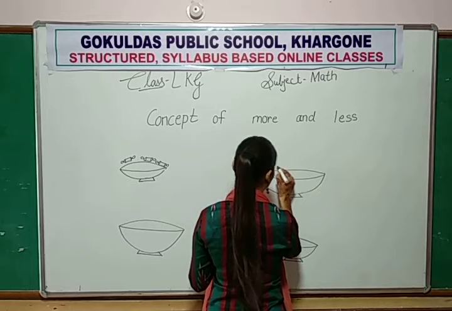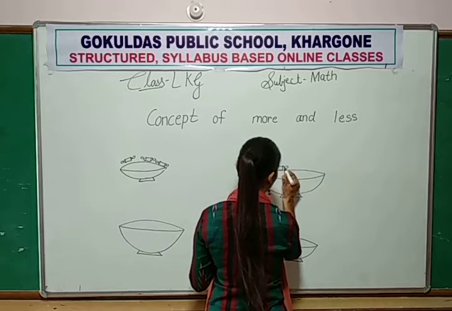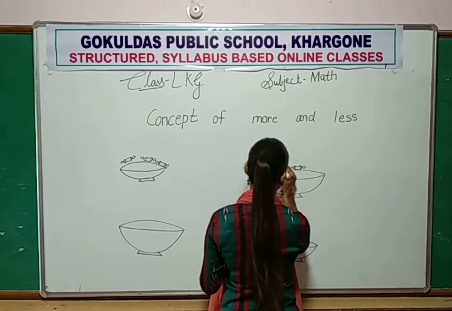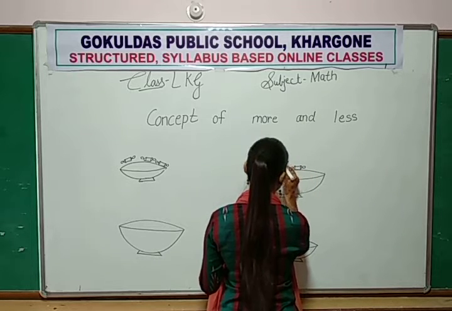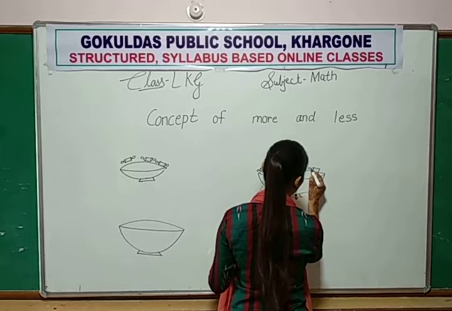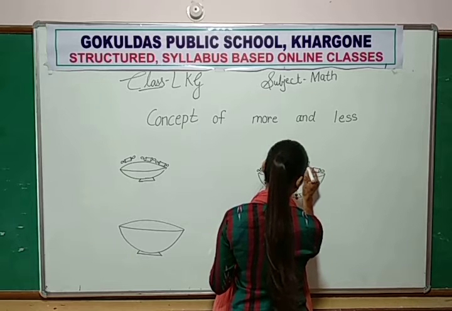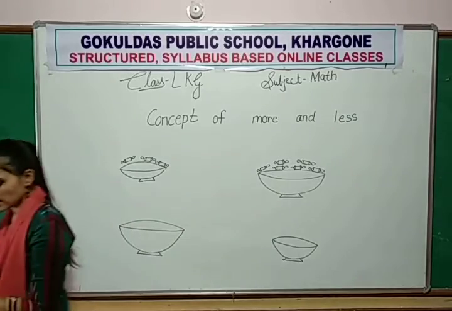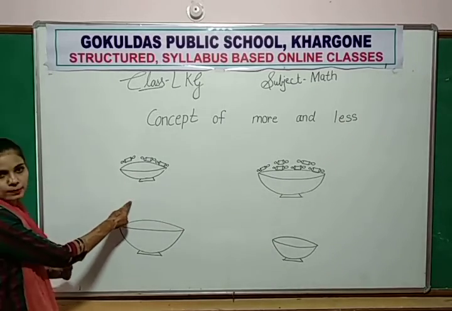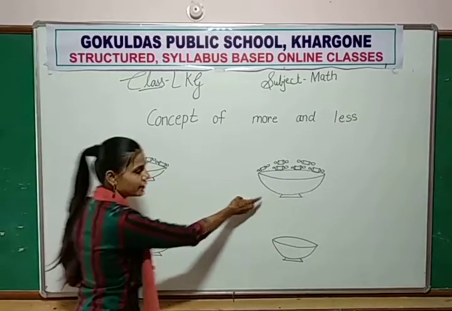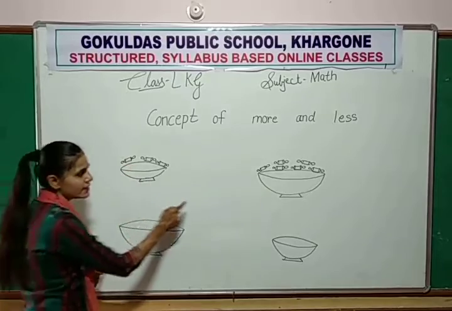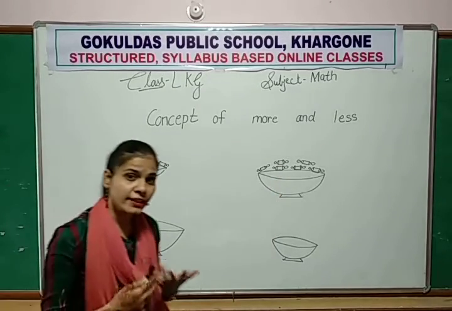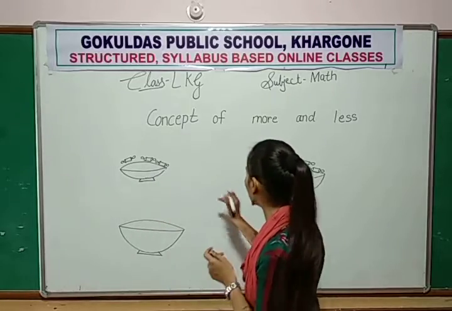And this plate also has chocolates. This is a plate. This is also a plate. These are chocolates. Also chocolates. But what is the difference between both the images?